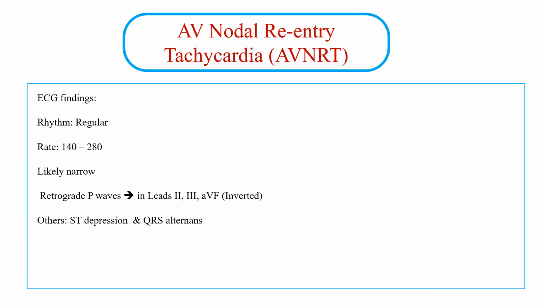And number 3, you will see something called QRS alternans. Because the electricity is going back and forth, some electrical impulses will be high voltage and some of these will be low voltage.